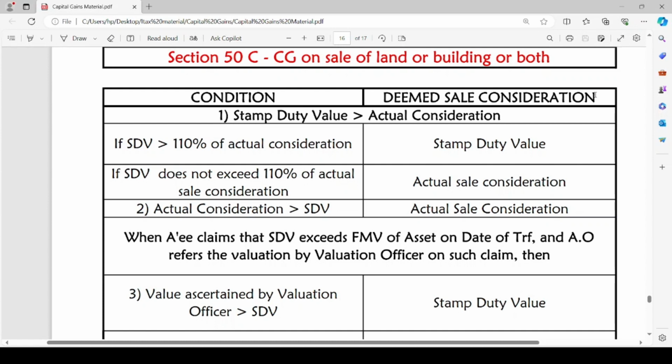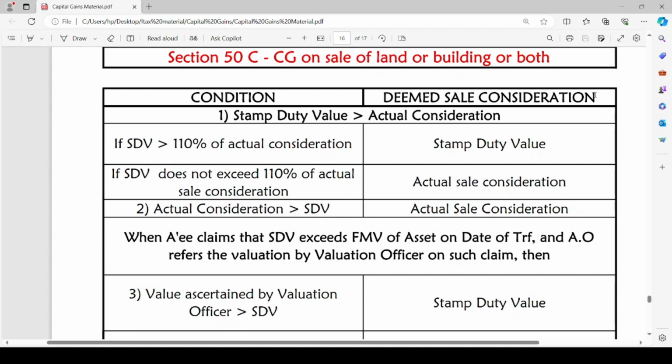If the stamp duty value is greater than 110% of actual consideration, we will see. If the actual consideration is 100, let us suppose, stamp duty value is 120. What is the 110% of actual consideration? It is rupees 110. I am taking simple figures for easy understanding. So here 110 is 110% of actual consideration. SDV is 120. In such a case, deemed sale consideration will be 120.